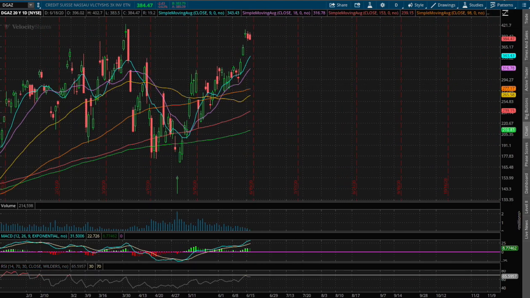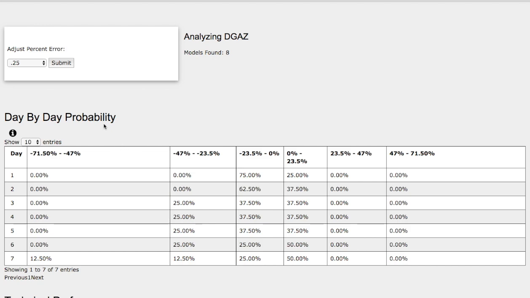And let's examine DGAZ for the day-by-day probability model. As we progress to the 7th day, we have a 50% chance for DGAZ to climb higher between 0 to 24%, and to the downside we have a 25% chance for DGAZ to fall between 0 to negative 24%, and in the extreme case to the downside we have a 12% chance for DGAZ to fall between negative 24% to negative 47%, and a further extreme case to the downside we have a 12% chance of between negative 47% to negative 71%. So let's just mark up 23% as our resistance.